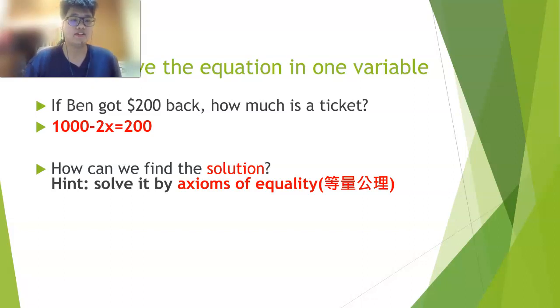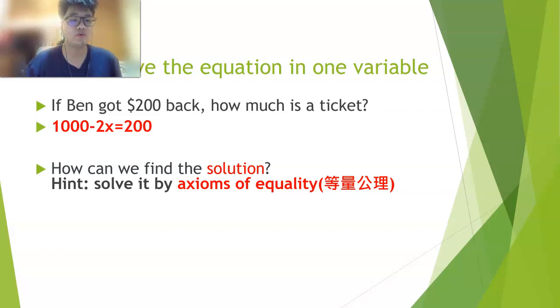Let's talk about the equation 1,000 minus 2X equal 200. The variable X is our solution. So when we talk about find the solution, it means we have to find what is X.